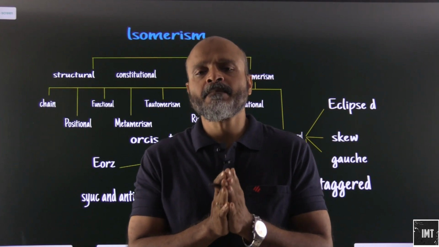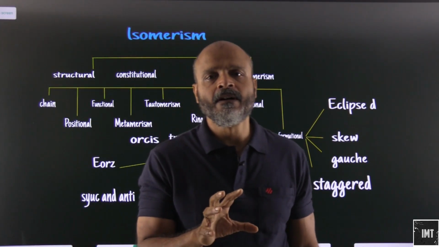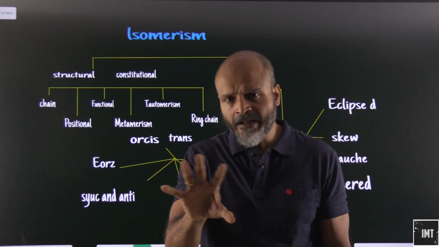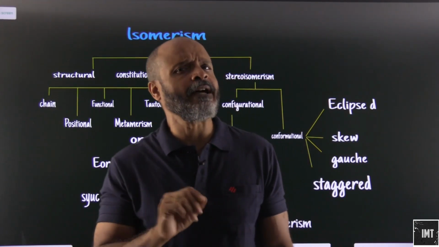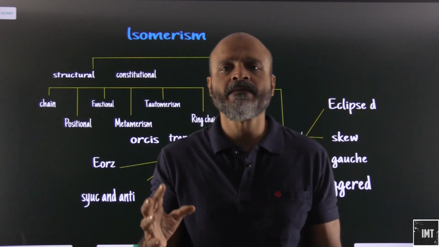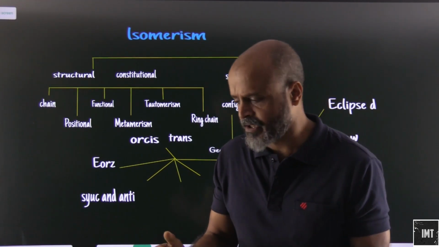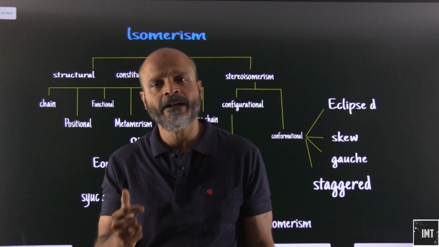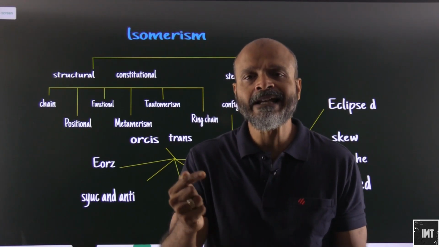Okay, so my purpose here is to have a clear understanding about this topic of isomerism, so that in future whenever you face any question or any concept, you will be able to easily sail through it.